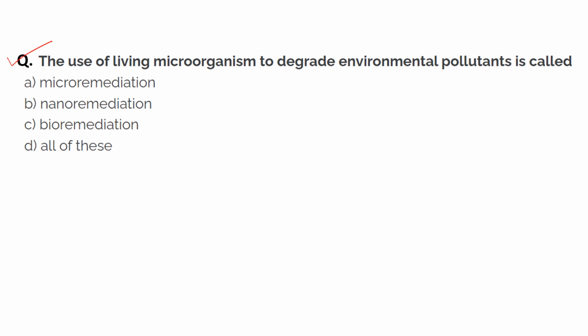Next question. The use of living microorganisms to degrade environmental pollutants is known as. So microorganisms का कौन सी प्रोसेस में यूज करते हैं? फाइटोरेमिडिएशन और बायोरेमिडिएशन. So in bioremediation we use microorganisms. So let's check the options. Microremediation, nanoremediation, bioremediation, and all the above. So the right answer is bioremediation, the process of using microorganisms to degrade the environmental pollutants.